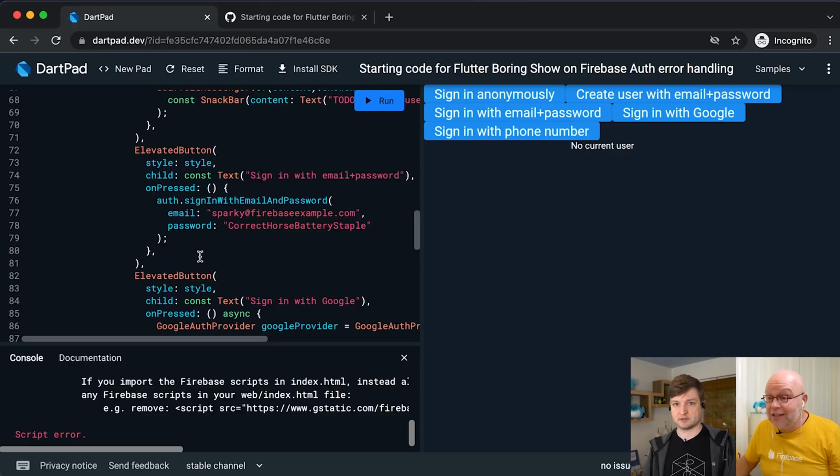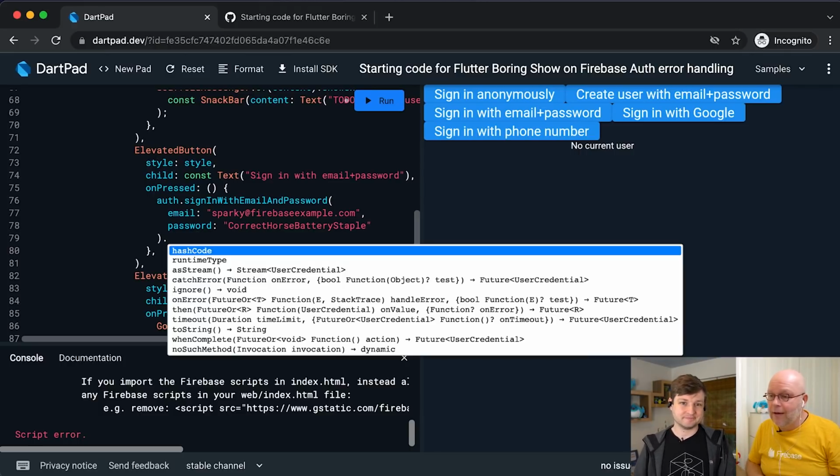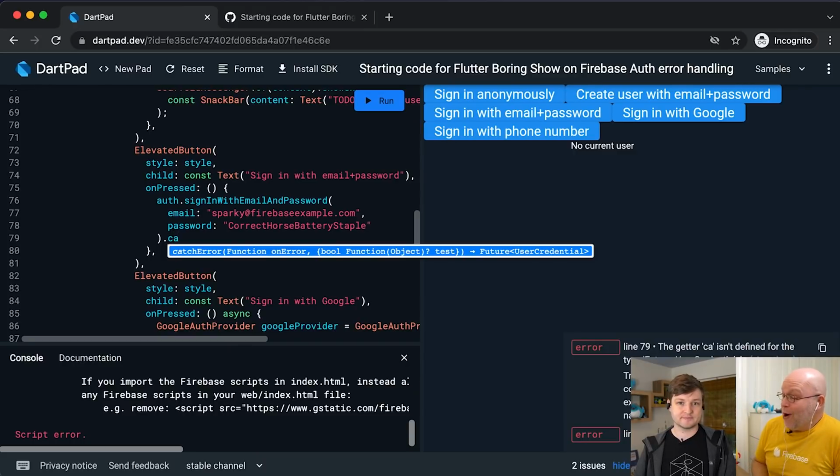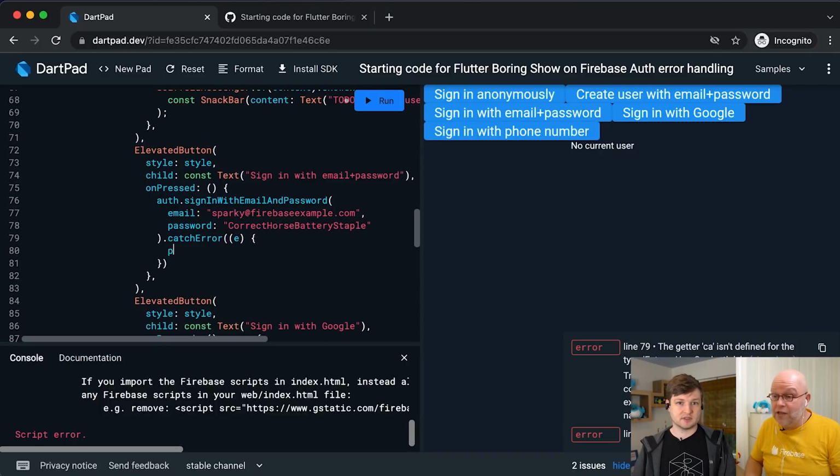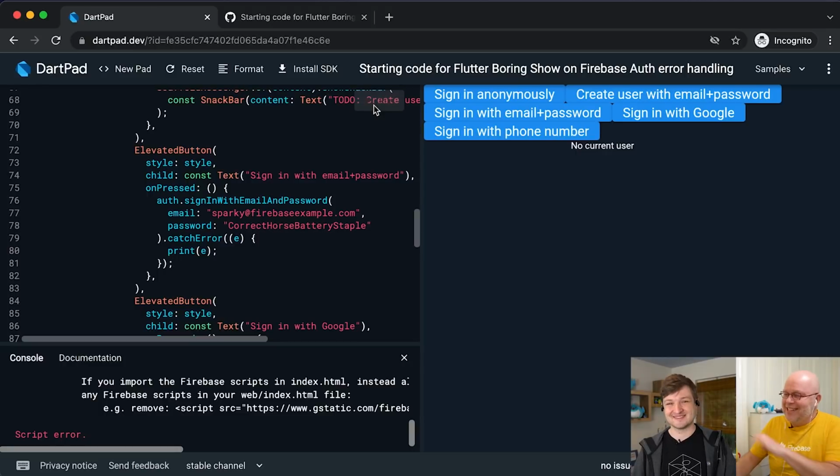So I want to handle this error, which I know a few ways of doing. One of them is, I love coding from autocomplete, just so you know, like catchError. And it's like, oh, that sounds good to me. Let's try it. Let me quickly see what that will look like. So it gets an error, and let's just print the error for now. Again, this is not production code, so we can just print it out. It'll be fine. I always love, by the way, that autocomplete works, but semicolons are mine to add. I always love that in any IDE. It's like, sure, okay.